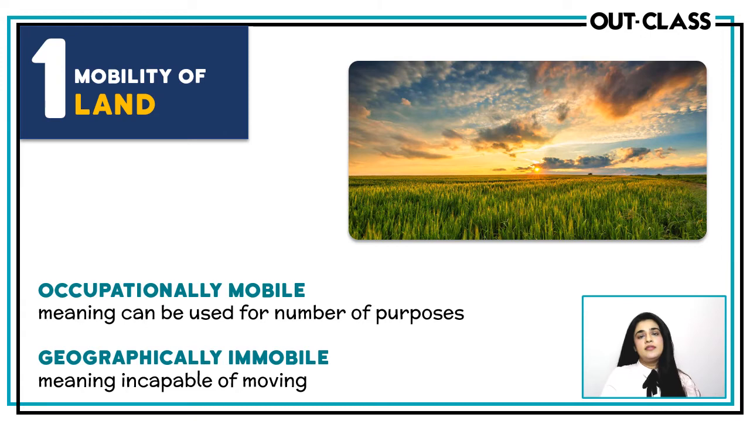So let's talk about land first. Land is occupationally mobile and geographically immobile. What do I mean by occupationally mobile? What that means is that you will be able to use the same piece of land to make different stuff. So you can use it to make a house, a shopping mall, a school, or whatever. On the other hand, if I want to move a particular piece of land from Karachi to Lahore, I will not be able to. So that is what is meant by geographically immobile, that you won't be able to move its geographical location.